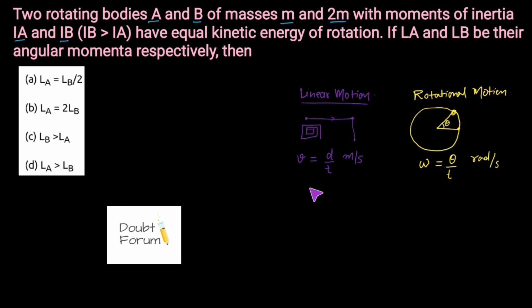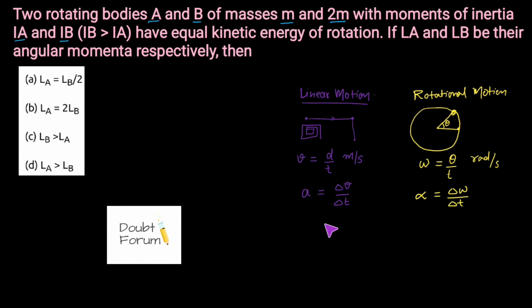Then we have the concept of linear acceleration. It is defined by the letter a, and this is equal to the change in velocity with respect to time. Similarly, in rotational motion we have angular acceleration, represented by the letter alpha. This is equal to the change in angular velocity divided by change in time.